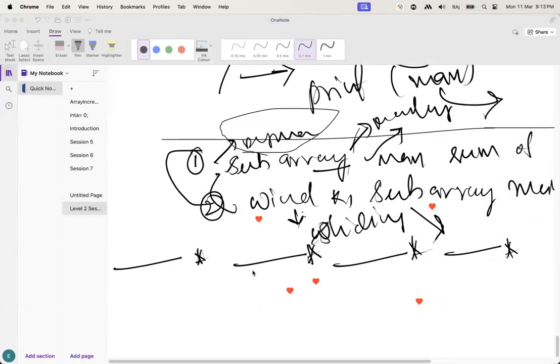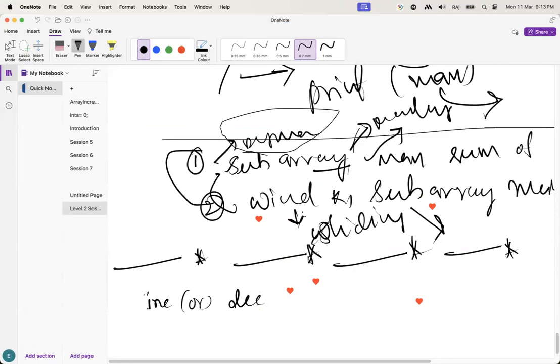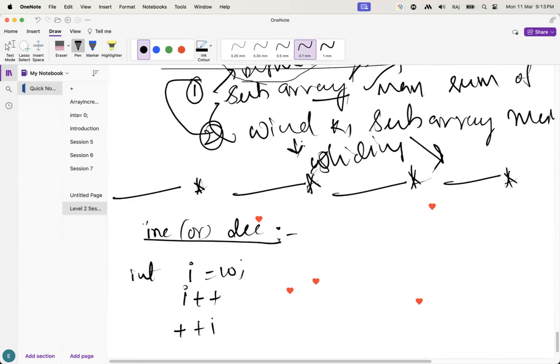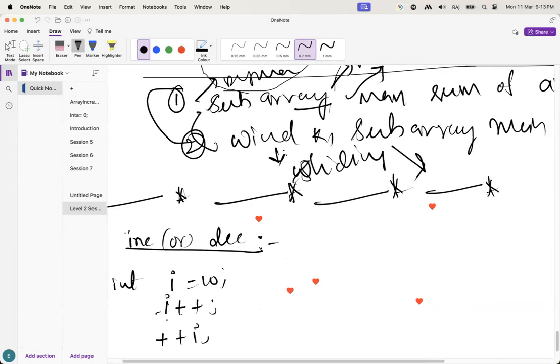Guys, here you have to remember one thing. I initially told you while explaining the increment and decrement operators. Let's suppose int i equal to 10. Here i++ or ++i. Guys, what does it mean? Is this part of any equation, or is it only a single one? It is the single one.